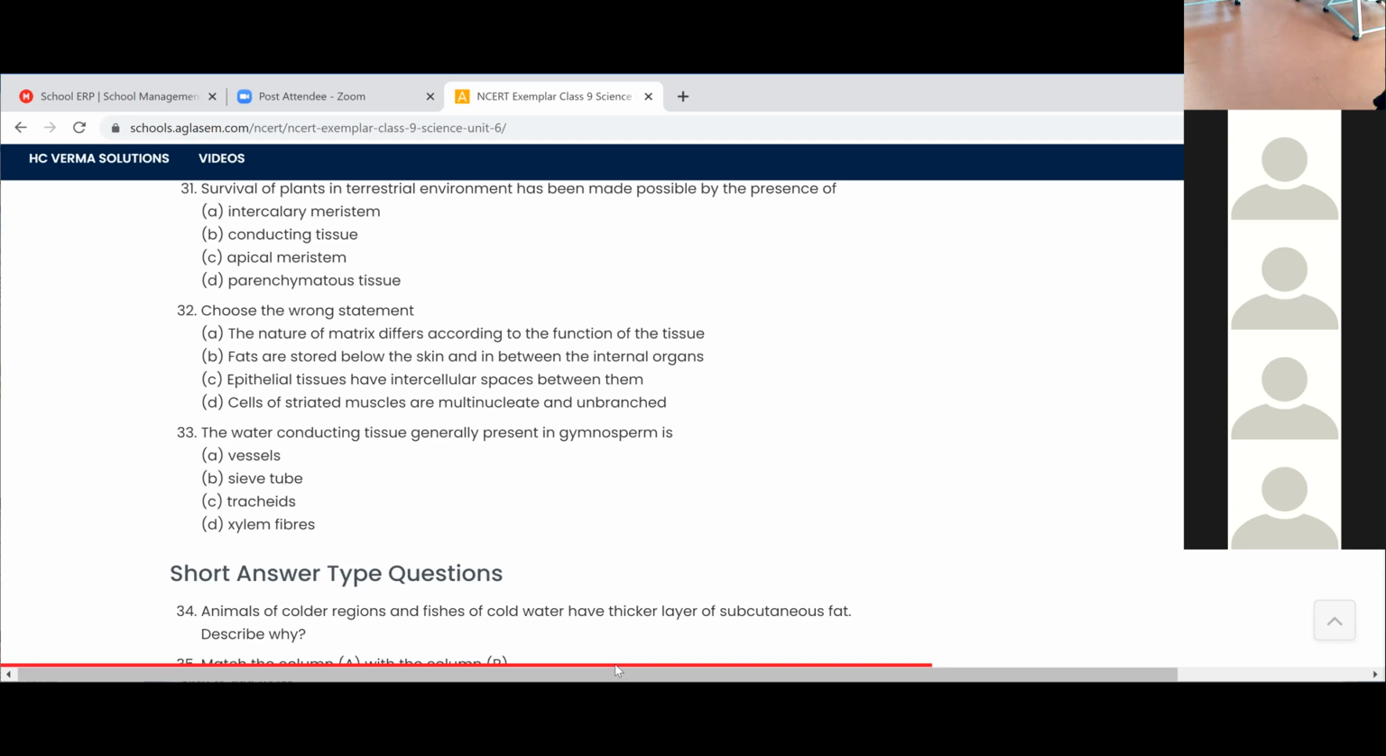Fats are stored below the skin. Second one. B. Fats are stored below the skin. Yes, because of that only you can get sweat when you do the exercise. When you do the exercise, your fats will burn because the fats are stored below the skin. It is the correct one. Which one is the wrong statement from this?